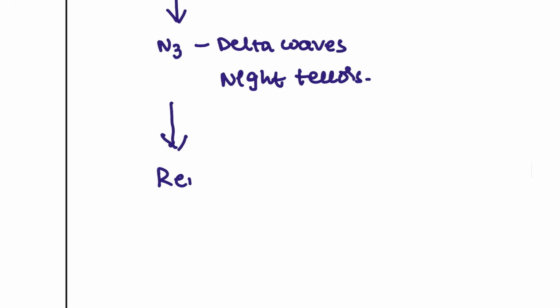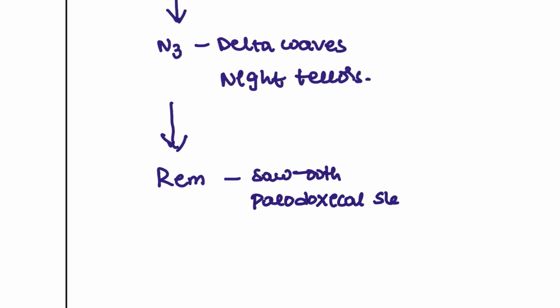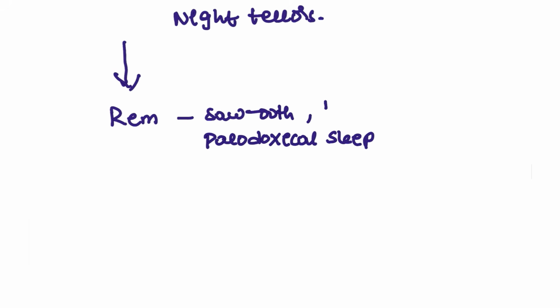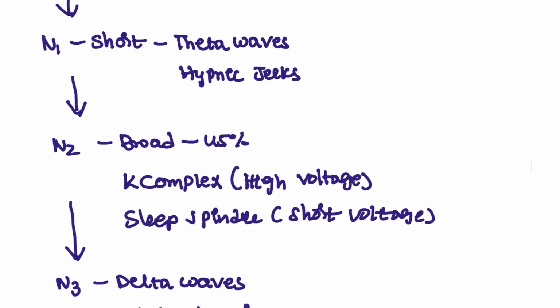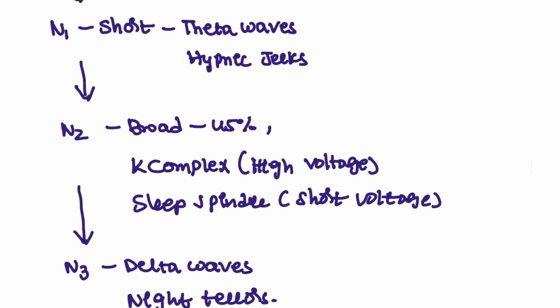Next, followed by the REM stage. In the REM stage, we are going to have sawtooth waves and paradoxical sleep. Also we are going to have nocturnal erections in this stage only. Nightmares are seen, and PGO spikes are seen in the REM stage only. And biting the teeth, bruxism, is seen in the N2 stage.